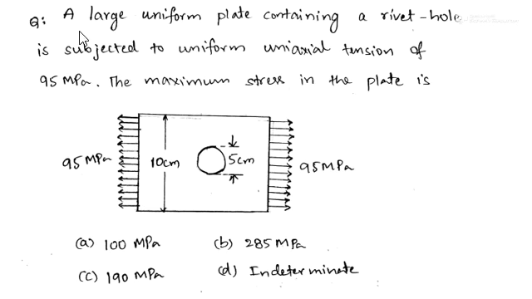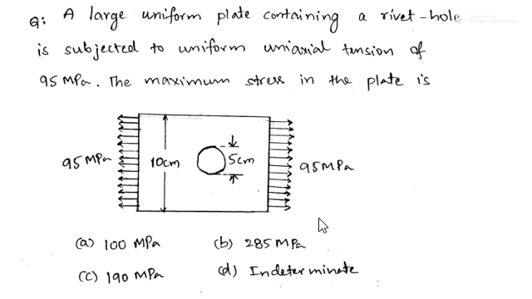Question 1. A large uniform plate containing a rivet hole is subjected to uniform uniaxial tension of 95 megapascal. The maximum stress in the plate is. So here the plate is given and it is subjected to a uniform stress of 95 megapascal. And this plate is given with a hole, means a hole is there in the plate.